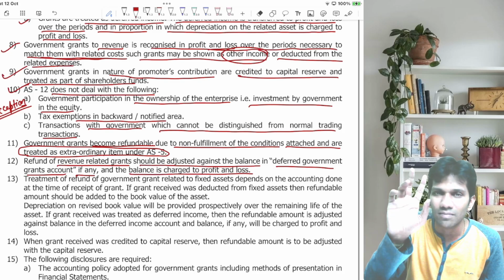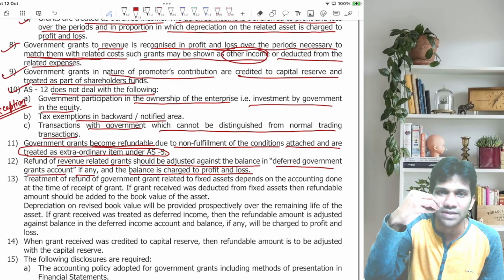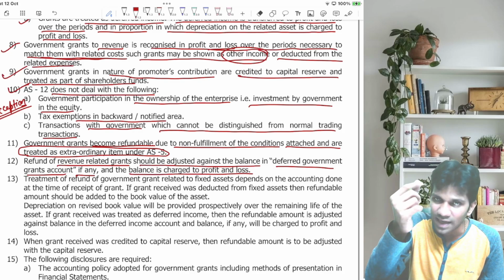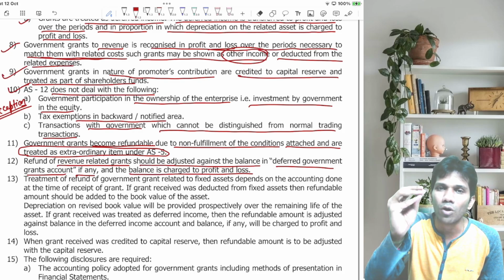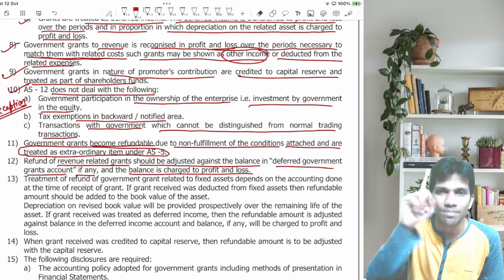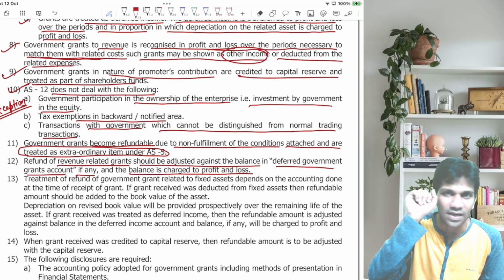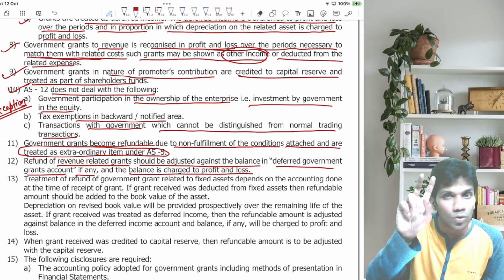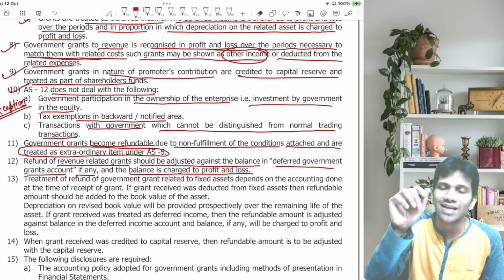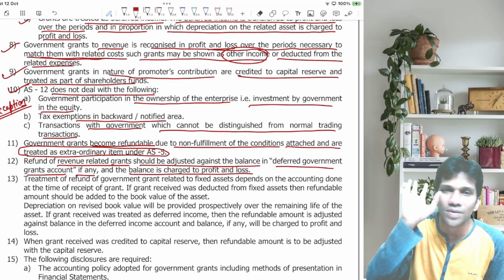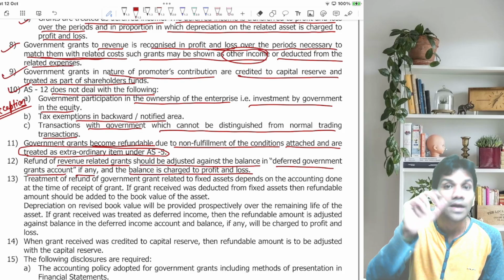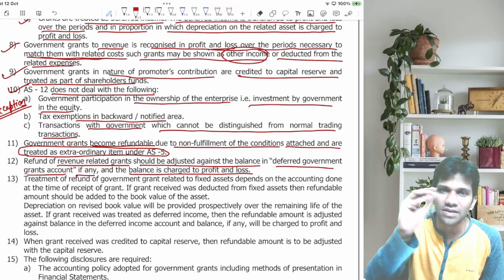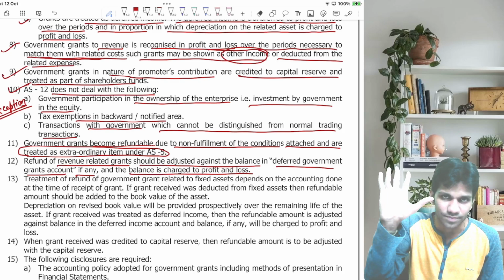Suppose I followed the income approach. I received a monetary grant for some purpose, and I followed the income approach. What entry would I have passed? Bank account debit to deferred government grant account. Let's take a very simple example: 10 rupees grant received by me, bank account debit to deferred government grant account. Every year I will recognize income in the proportion I'm charging depreciation.